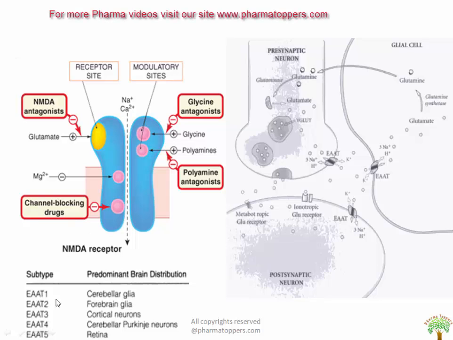And here you could see the subtypes of the excitatory amino acid transporter, that is 1, 2, 3, 4, 5, and they are the regions in the brain.